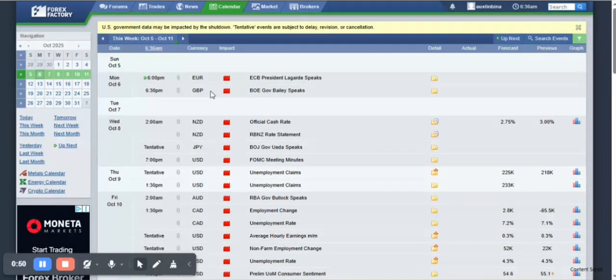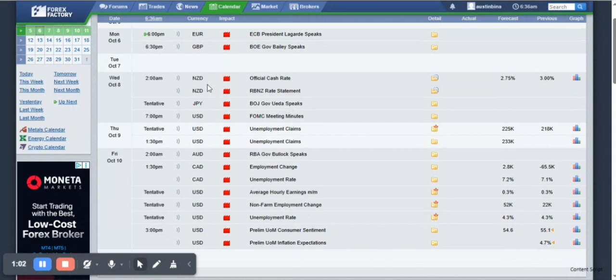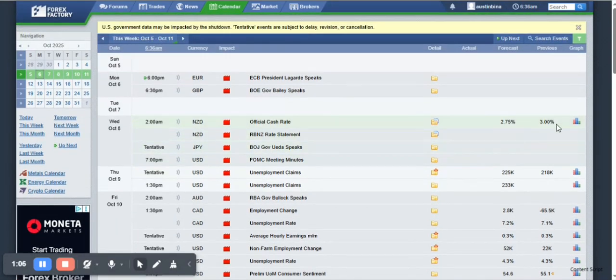So looking at Euro, we can see that the ECB president speaks. There's no forecast and no data is going to be released. It's just the president speaking, addressing some issues, right? But we can see NZD official cash rate is going to be released, right? The previous is 3%, but the forecast is 2.7%. It means that there's an expectation of a rate cut, right? That's for NZD. NZD has been very bearish for a very long time, so it's still going to continue bearish, really.